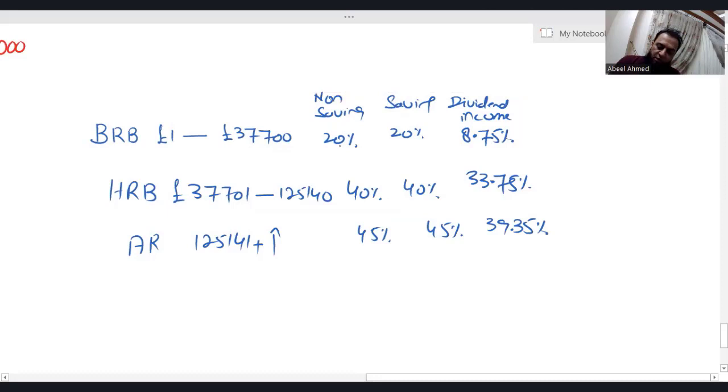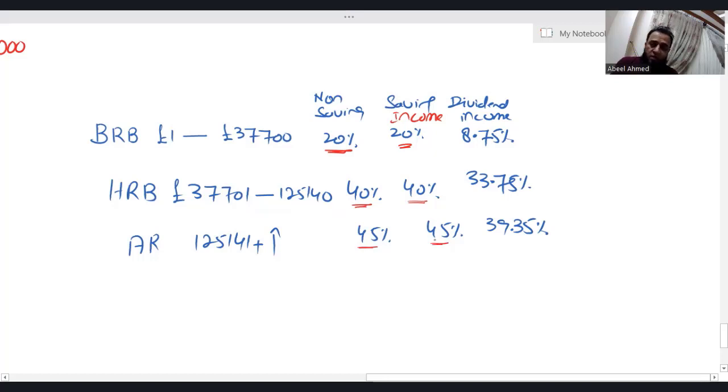Basic rate band, non-saving: the applicable tax rate is 20%, and the same applies on saving income, that is interest income, 20%. The higher rate is 40% for non-saving and 40% for saving income, interest income, as well. Same for the additional rate, that is 45% and 45%.